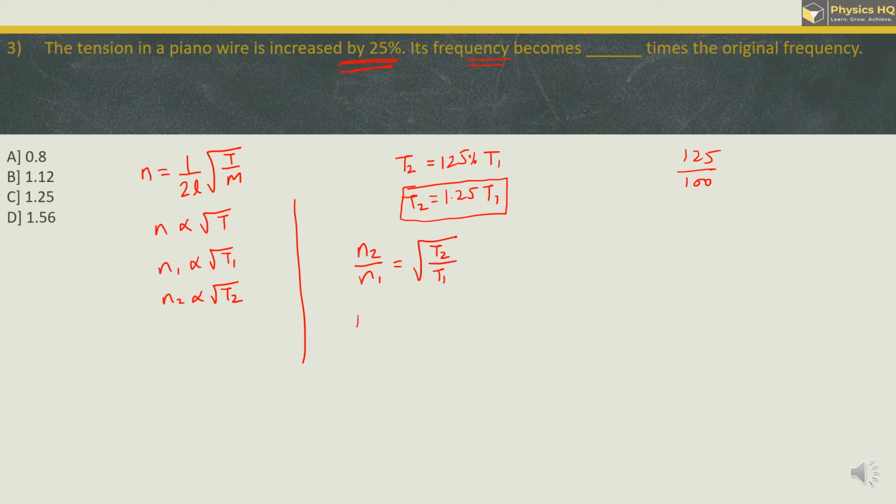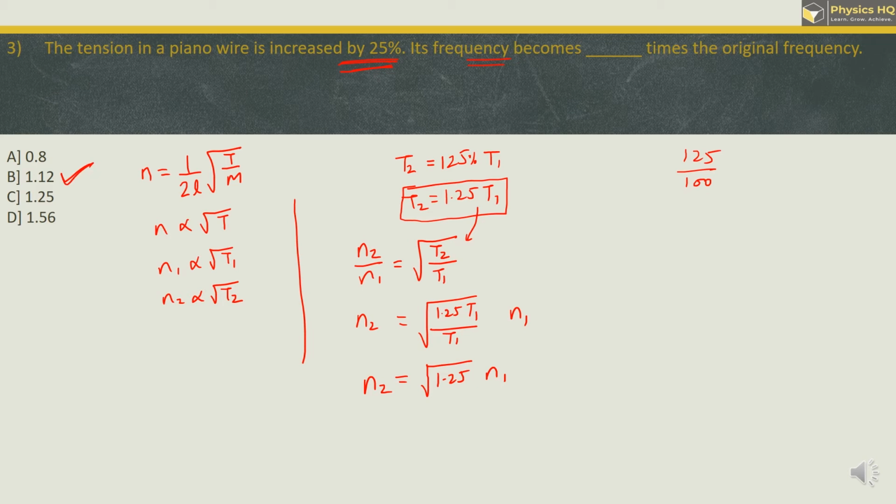Okay, so my n2 will be equal to root of, instead of T2 use this value, so it is 1.25 times T1 divided by T1, into n1. So this becomes root of 1.25 n1. So the root of 1.25 will be definitely less than 1.25 and greater than 1. So by that logic, we find that the answer is 1.12.